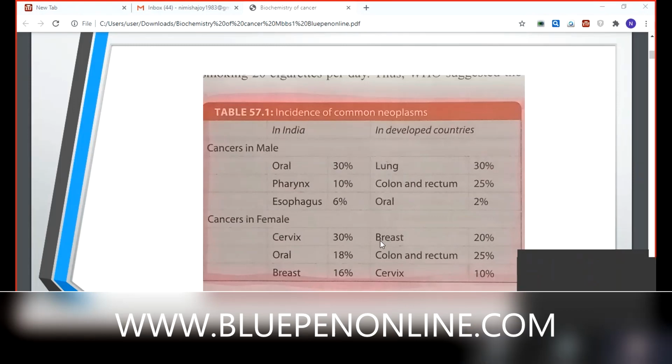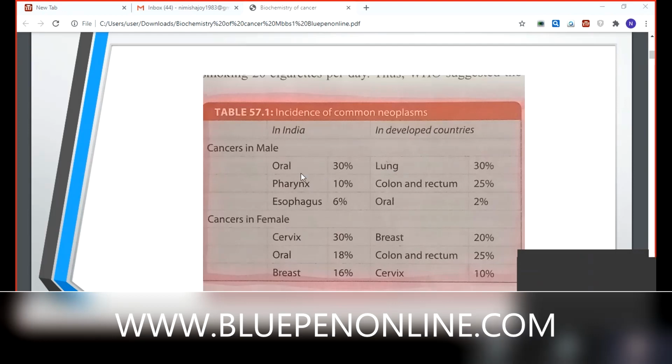Common cancers normally: breast cancer, breast cancer in female. Then oral cancer. Nowadays, oral cancer has increased a lot. We have so many facilities, but we can't identify it. Sometimes there will be a small patch or white spot in the mouth. Normally we avoid it. Then it will convert into oral cancer, which is dangerous. It can spread to a very large extent.